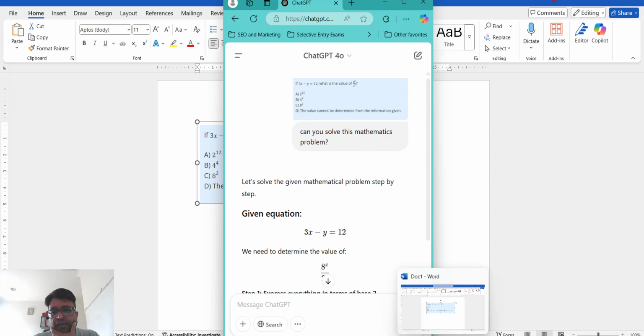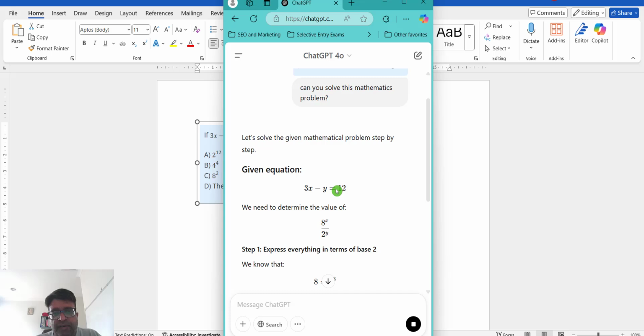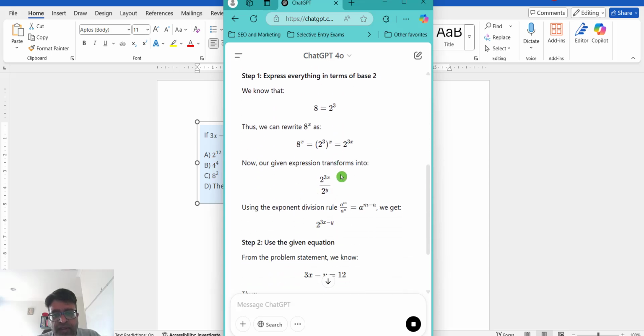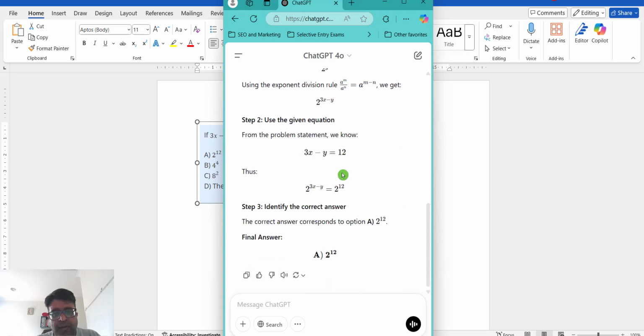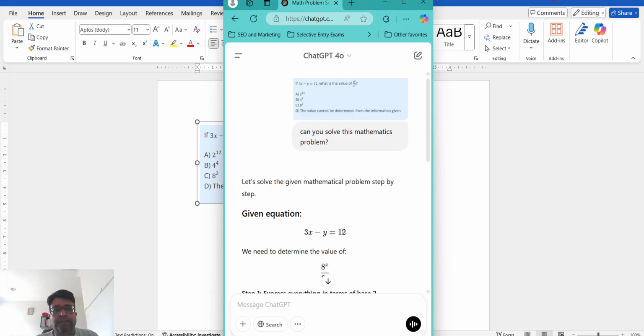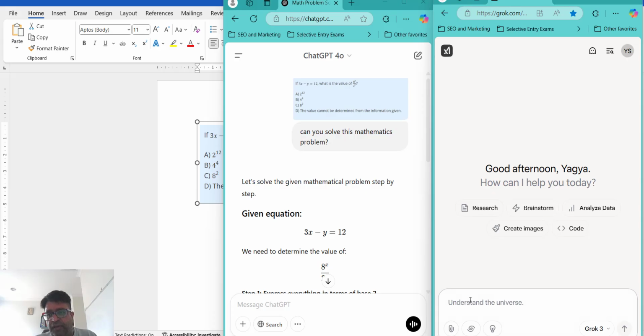The correct response is A, 2 raised to power 12, but let's see what ChatGPT has to say. Final answer 2 raised to power 12. Perfect. So this question is solved correctly by ChatGPT. Now let's see what Grok has to say.